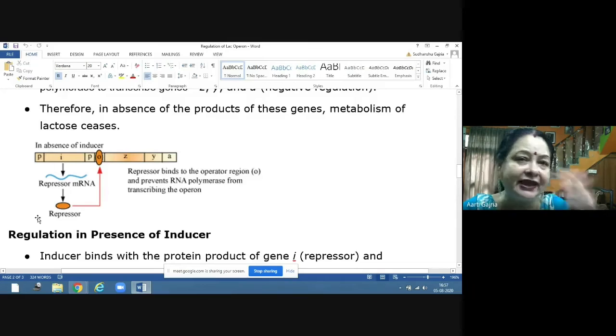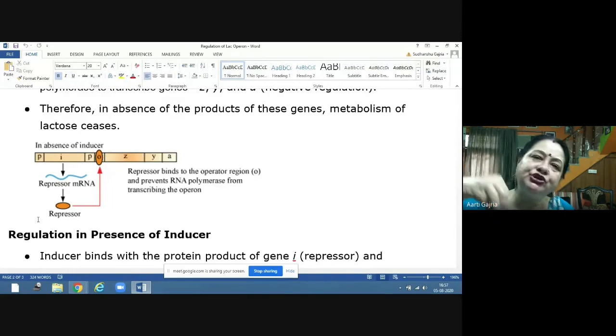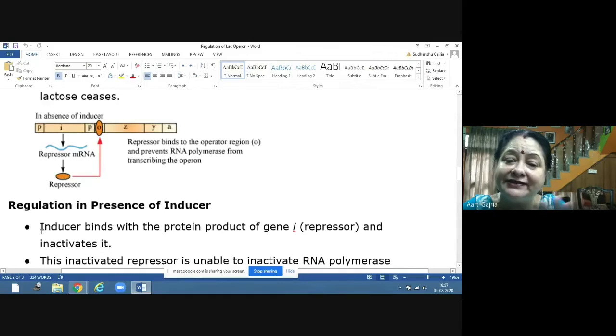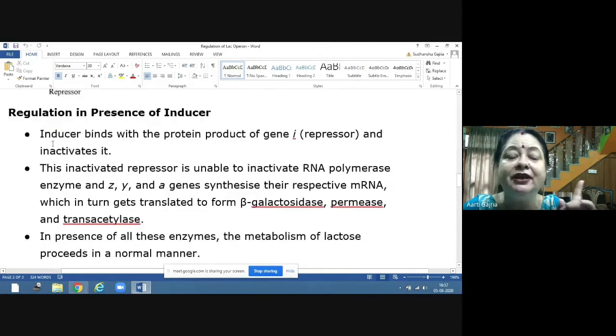Now see the second case. Suppose in the medium all glucose is finished. Now there is no other carbon source in the medium and you put lactose in it. So what happens? Now the lactose is present. Now when the lactose is present, in the presence of inducer, what will happen?